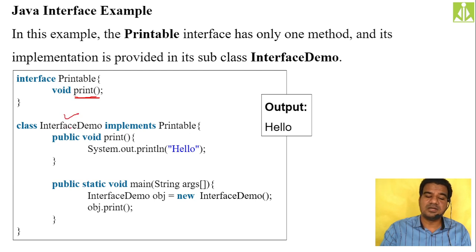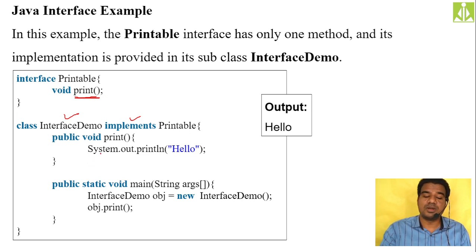My class name is InterfaceDemo, and it is implementing the Printable interface, because it is an interface and it is a class, and between class and interface I have to use the implements keyword. So my responsibility, I must have the definition of this print method inside my InterfaceDemo class.